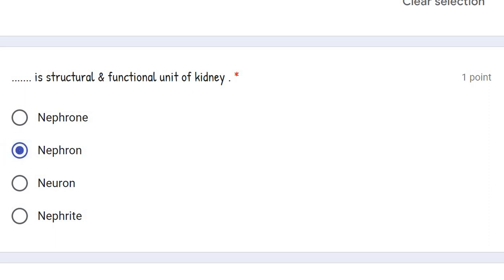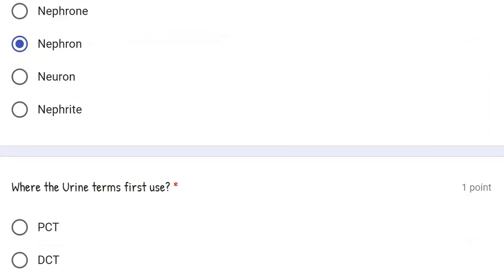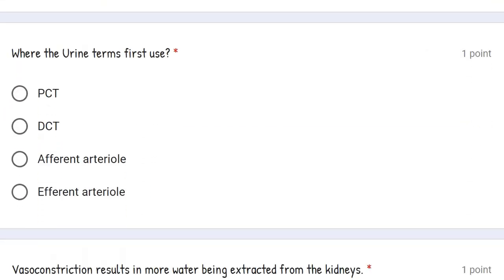I know in the question paper I have given dash is the structural and functional unit of life. So I have corrected that and I will mark you accordingly. Where is the term urine first used? The term urine is first used in DCT. PCT is where reabsorption and tubular secretion are still going on. Efferent arteriole is the very first step from where the blood enters. Efferent arteriole carries blood away from the kidney. So that could not be the choice. The right answer is DCT, that is distal convoluted tubule.